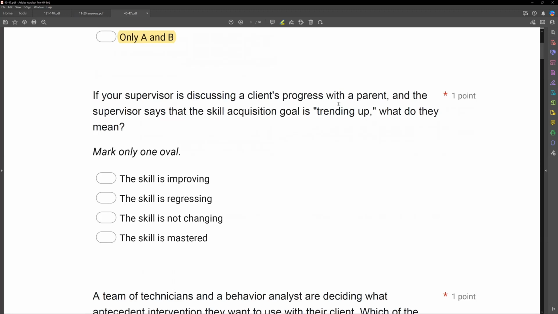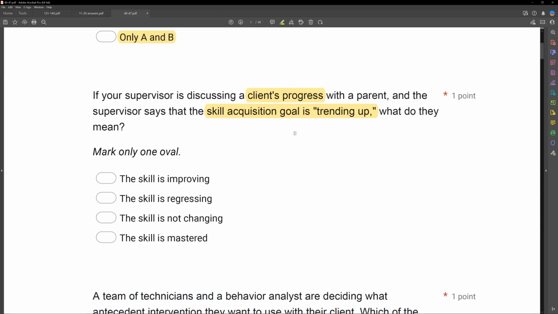Okay, so if we were to graph something and we had an upward trend line, that line would be moving upwards, downward trend line, that line will be moving downwards. So if the supervisor says a client's progress and that the skill acquisition goal is trending up, which way is that data going? Well, it's going upwards, right? And it's a skill acquisition goal, so we are slowly getting better and better and better.